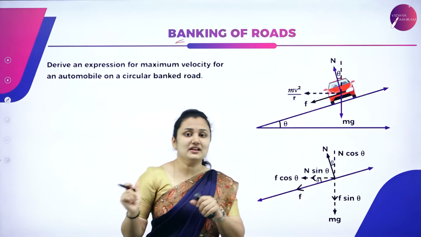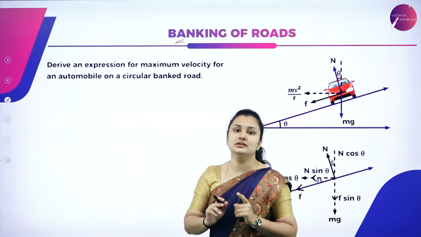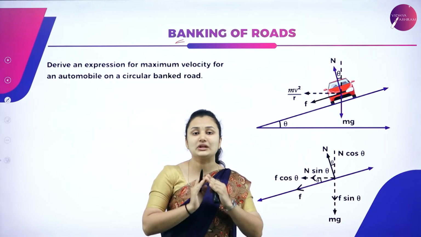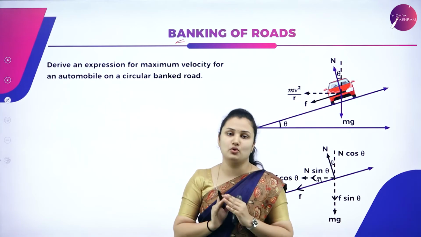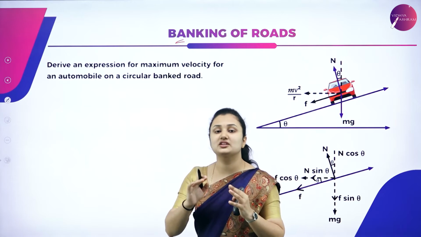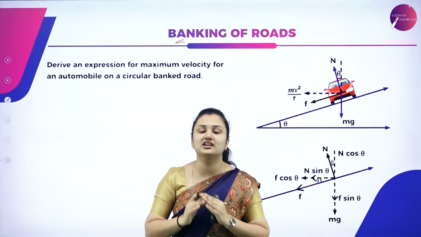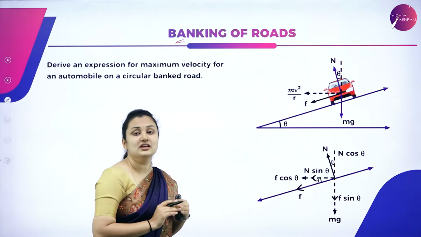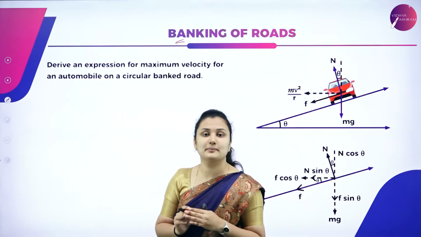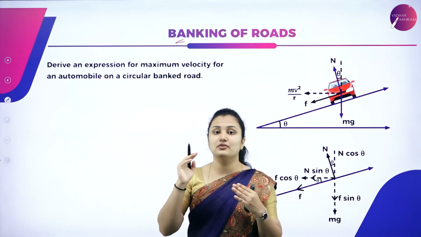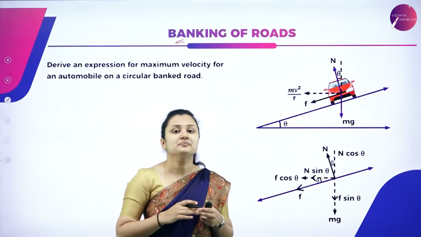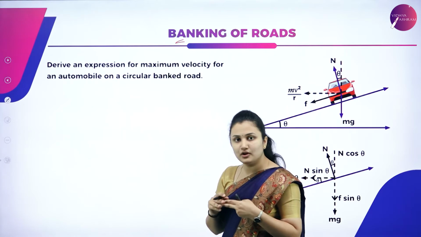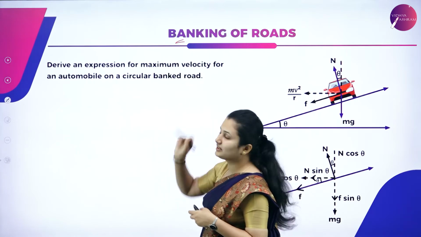Because in the previous slide we have seen it is the friction which provides us the necessary centripetal force to keep the object in circular motion. If the amount of friction is more, then we get the required centripetal force. But we cannot always depend on friction because it depends on external factors like frost or rain. So we come up with banking of roads.